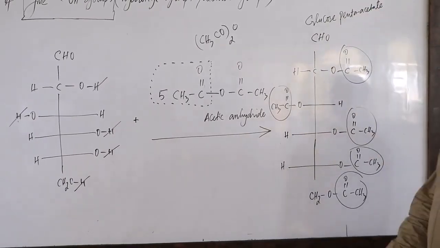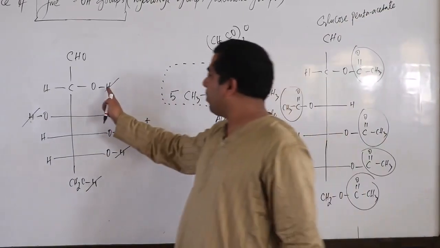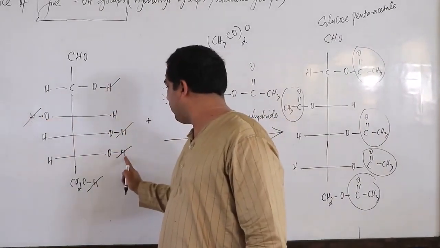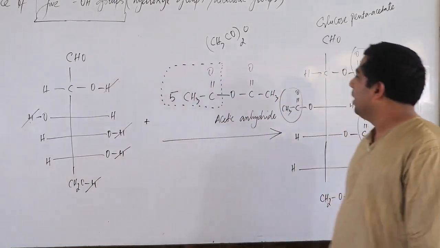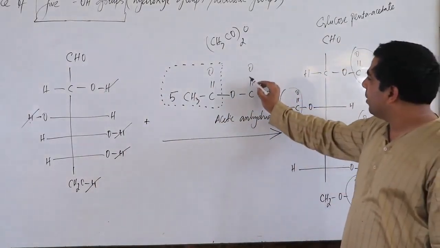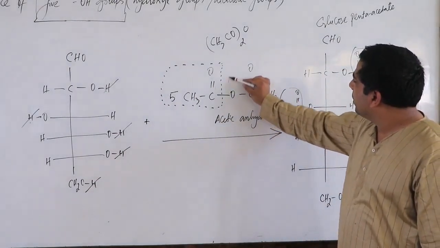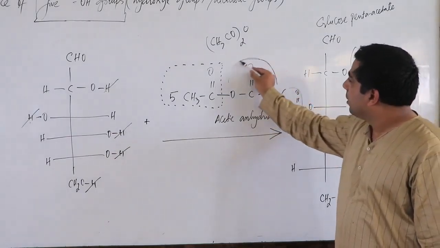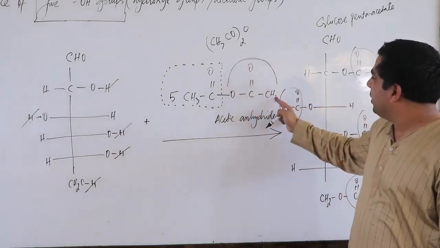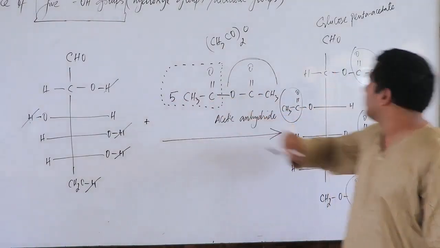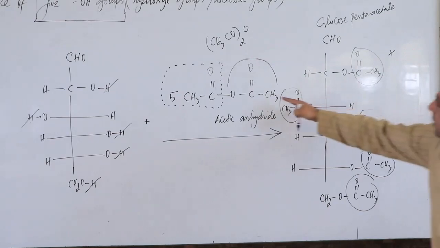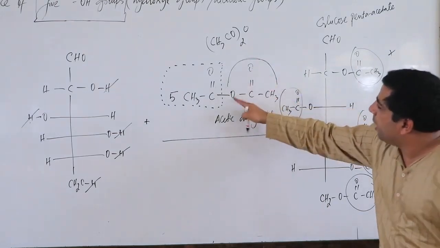Clear? Now, how many hydrogens have I removed from here? 1, 2, 3, 4, and 5. 5 hydrogens I have removed. Yes. These 5 hydrogens will come here with this part. How many times is this part CH3COO? 5 times. So I have here CH3COO, how many times?